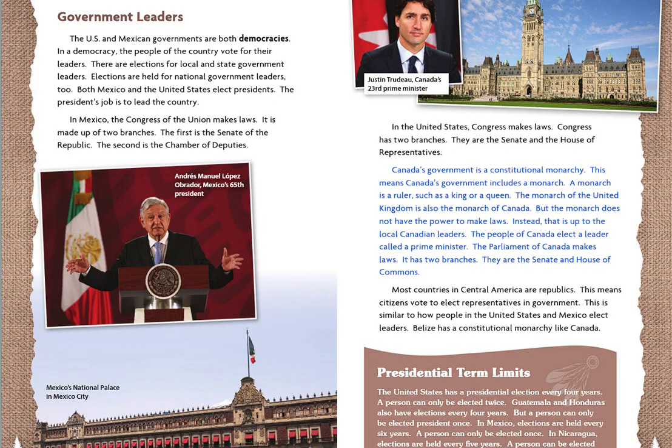The people of Canada elect a leader called a Prime Minister. The Parliament of Canada makes laws. It has two branches. They are the Senate and House of Commons.